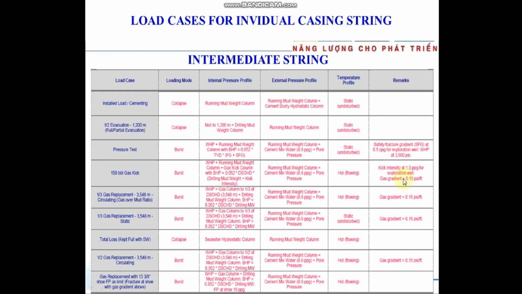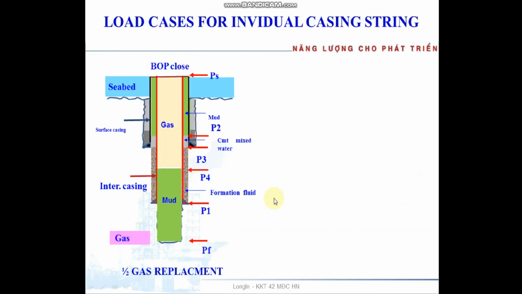Some remarks here: we have the gas gradient of 0.15 psi per foot. Normally, for some operators, if the reservoir depth is more than 3000 meters, the gradient is 0.15 psi per foot. If less than 3000 meters, the gradient is equal to 0.1 psi per foot.